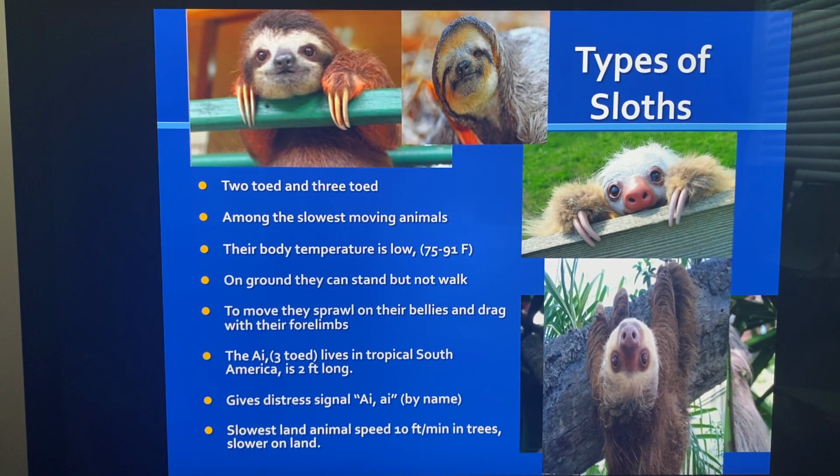They have to be hanging from those trees. To move, they sprawl on their bellies and drag their limbs on the ground because they can't walk. The AI, or I, as they call it, I just call it the I.